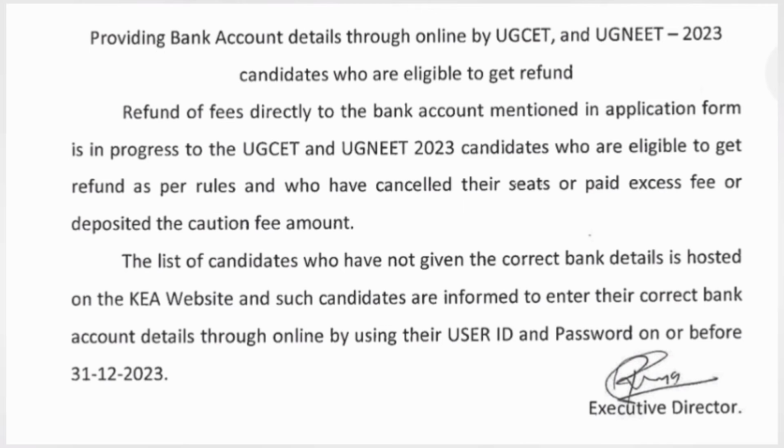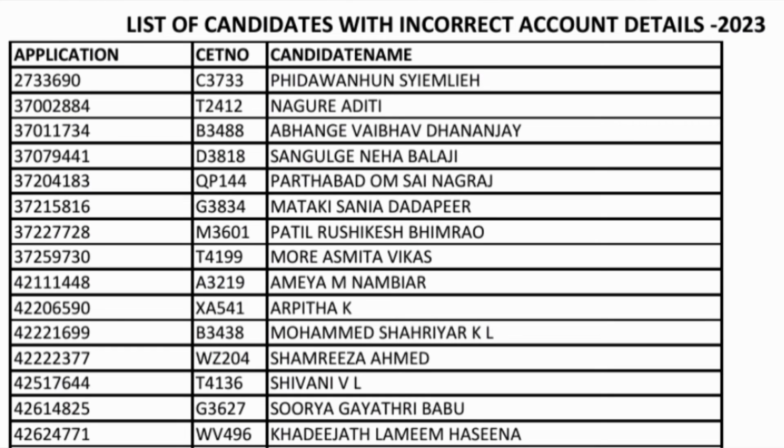Only once you add it, your refund will come, and the last date to edit your bank account details is 31st of December. So it's like 1 week is left, you can go and edit. And it talks about the students who have a mismatch. This is the start of the list. You can see application number, CET number, and candidate name, and there are thousands of such students who have not given the correct bank information, and their refund is not yet processed.